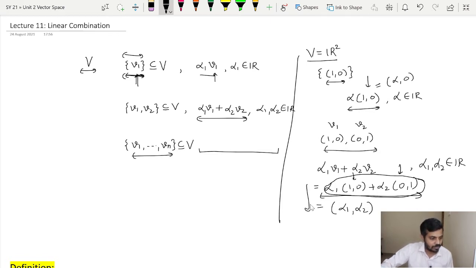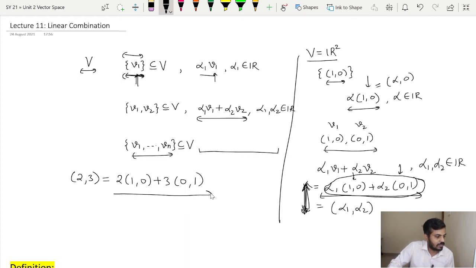Now what if I choose some values of alpha 1 and alpha 2? That is a question. Let us say alpha 1 is 2 and alpha 2 is 3. So once I talk about (2, 3), it can be written as, you can see, I am putting the values of alpha 1 and alpha 2 over here. So it will be 2 multiplied by (1, 0) plus 3 multiplied by (0, 1).